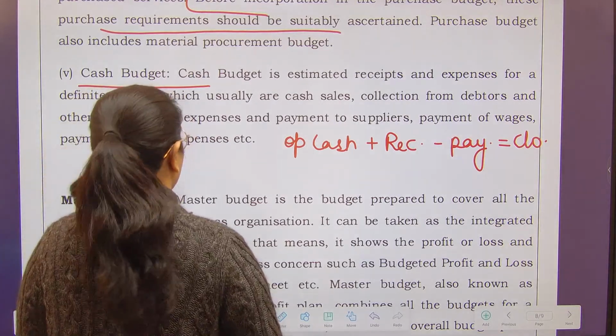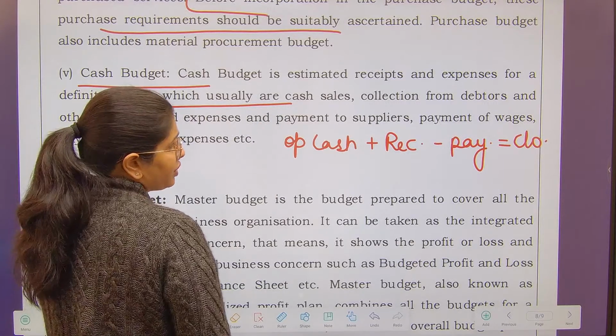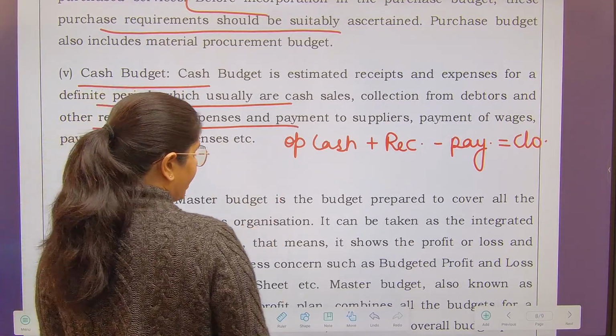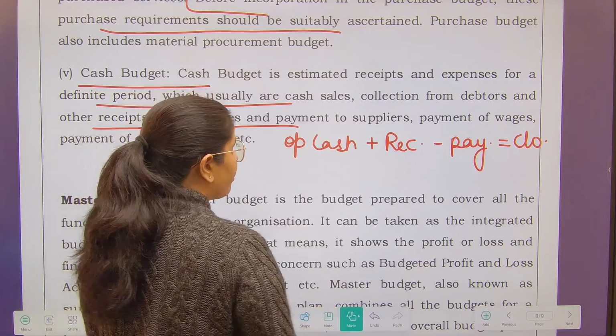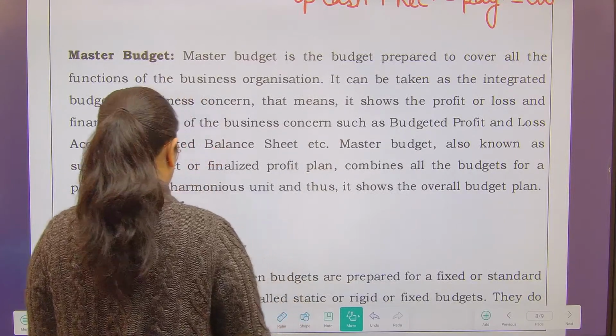Cash budget is the estimated receipts and expenses for a definite period, which usually are cash sales, collection from debtors, other receipts and expenses, and payment to suppliers. All these things which have a cash component in them will be covered under your cash budget.